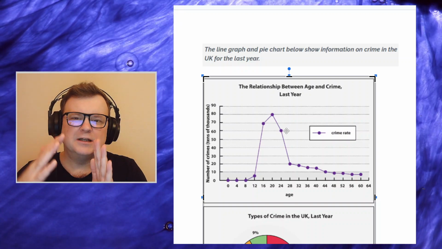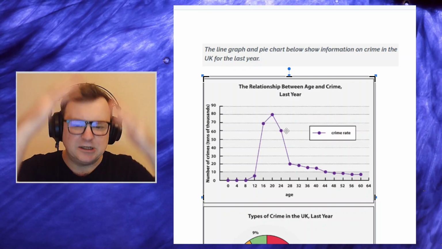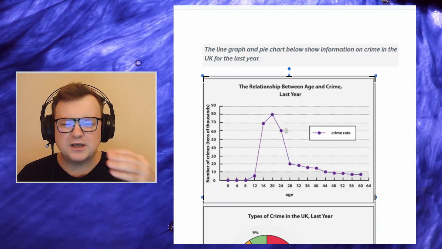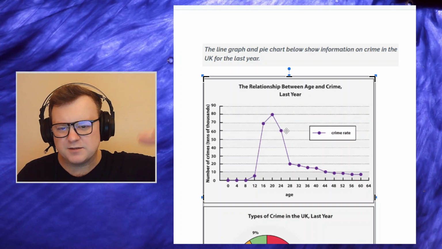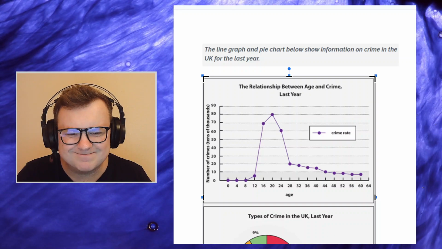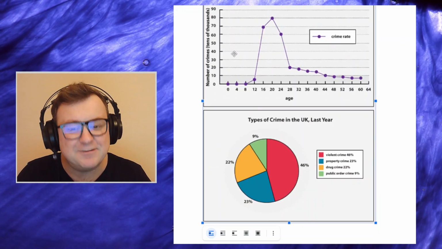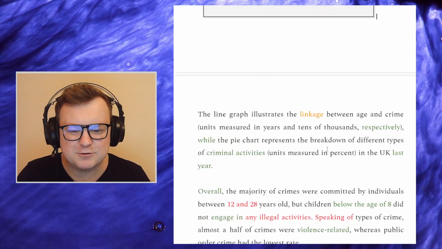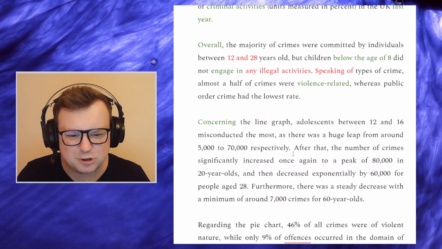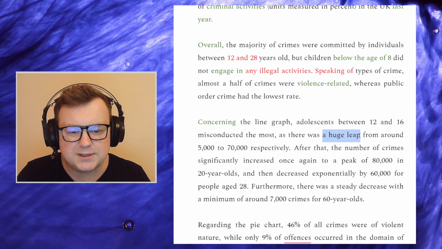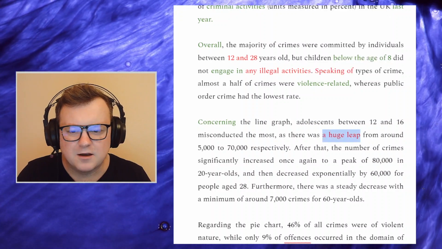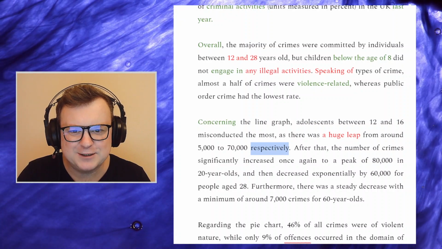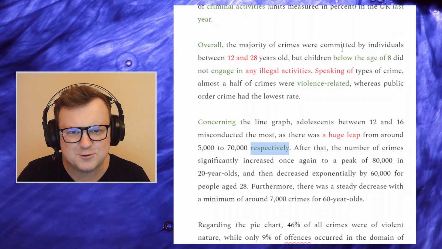So when we talk about leaps and rises and increases and decreases and falls and plateaus, we usually think of those in a dynamic sense, over time. But this isn't over time. It's static. Even though it's a line graph, and most line graphs are not static, I don't know if we can use leap here. So, just not sure. But nice language, a huge leap. Okay, respectively. I like the candidate's use of respectively. Good stuff.